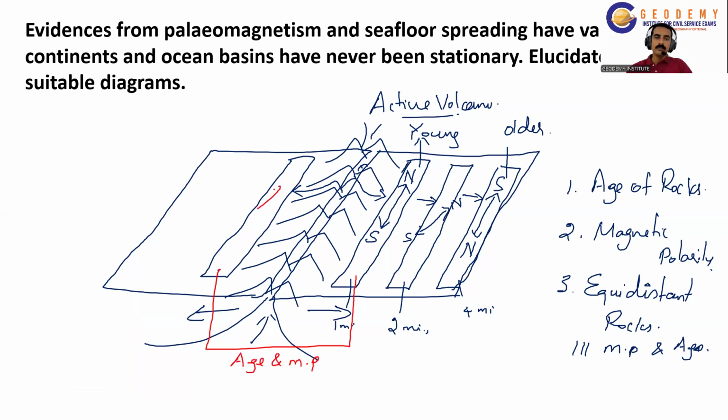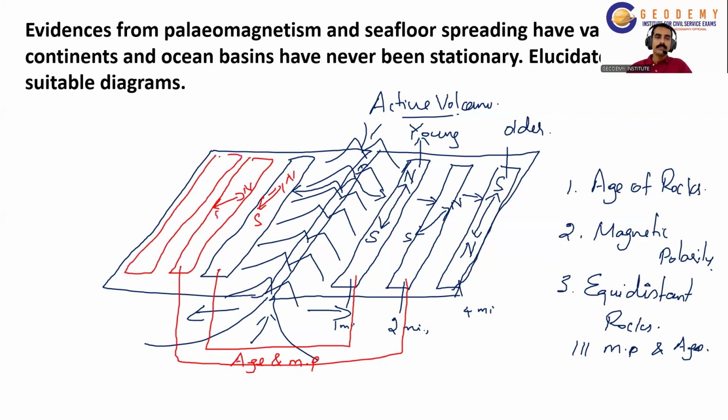For example, here too, it has assumed north and south pole like this. And then here, the next stripe. So these two equidistant rocks have the similar age and the similar magnetic polarity. So the equidistant rocks on either side of the ridge assumed the same magnetic polarity at that time.